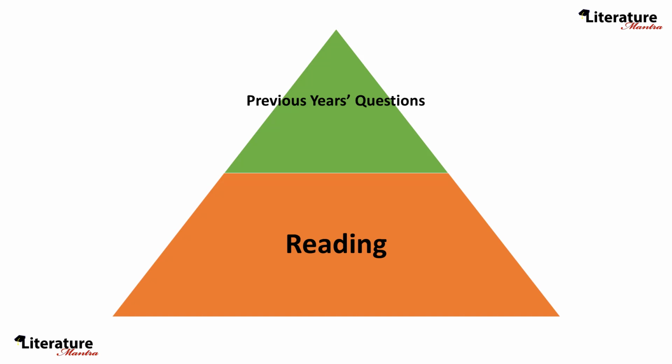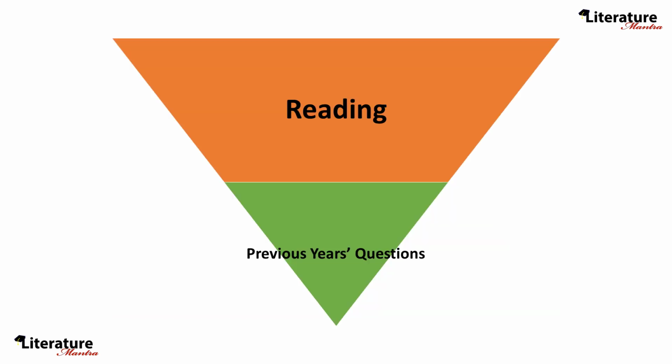But you have to do something opposite to this if you want to get better marks. So instead of the pyramid model, use the inverse pyramid model. This means first look at the previous year's questions, understand the important issues, and then start reading and making notes. In addition to referring to previous year's questions, you can also ask your teachers about the important issues in a particular text. Prepare at least 4 to 6 questions per text, per novel, or per play.